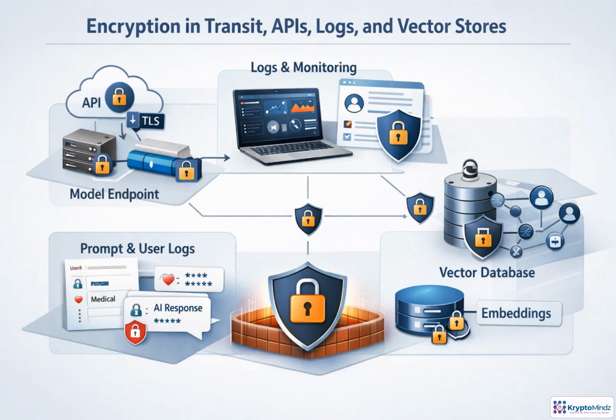Consider a healthcare chatbot that sends prompts to a model endpoint, records conversations for monitoring, and stores embeddings for retrieval. Every hop can leak data if it is plain text or broadly accessible. Require TLS for APIs, pipelines, and vendors. Encrypt vector stores and restrict who can query them, because embeddings can still expose source facts. Redact or protect prompt logs, user identifiers, PHI, completions, notebooks, temp files, and evaluation outputs. Add retention limits.